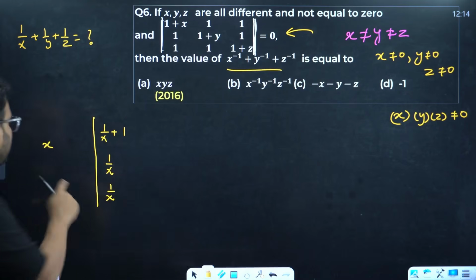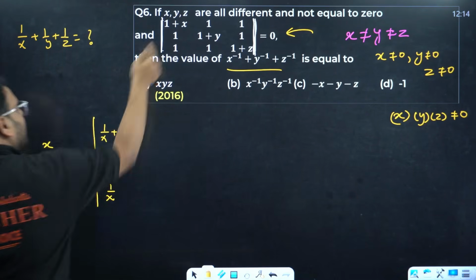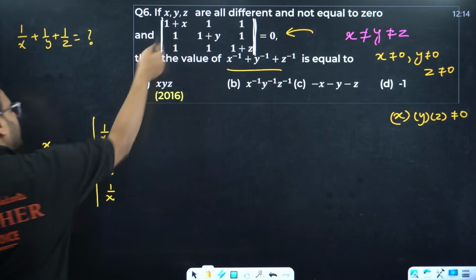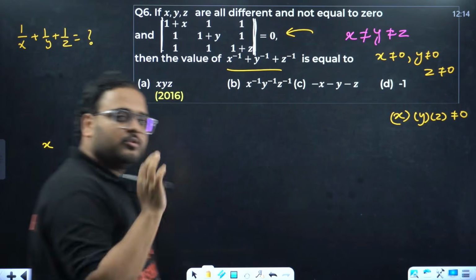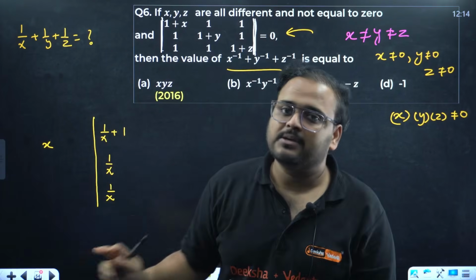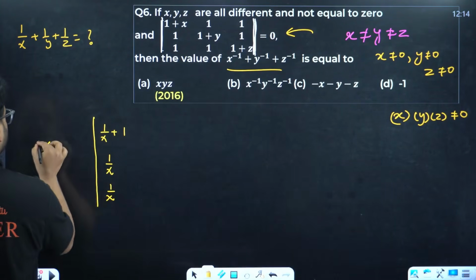If you are not sure, multiply back. x into 1 by x is 1. x into 1 is x. x into 1 by x is 1. x into 1 by x is 1. I am explaining slowly and giving you all the steps, but when you solve it using this method, it will be much faster. I'll show you. I've taken x common.